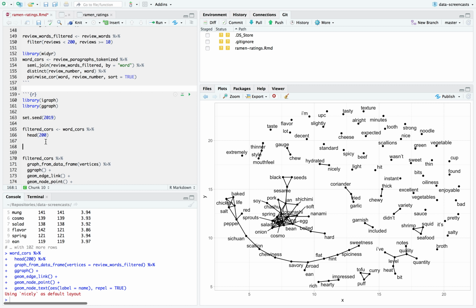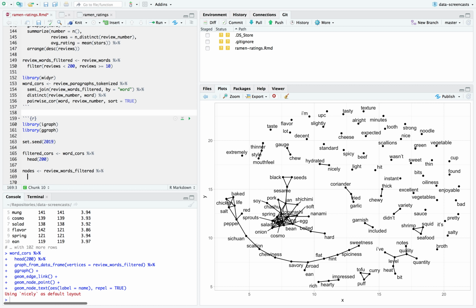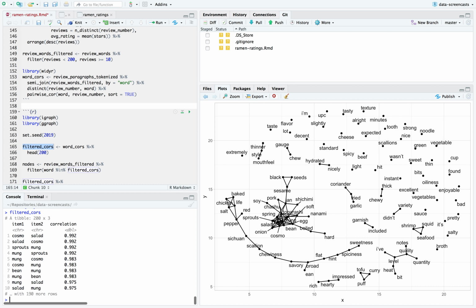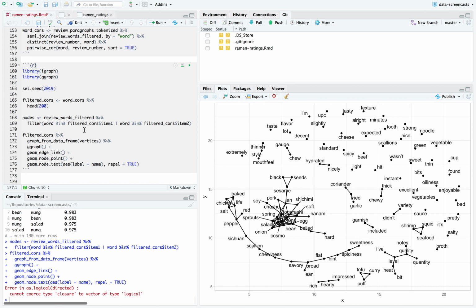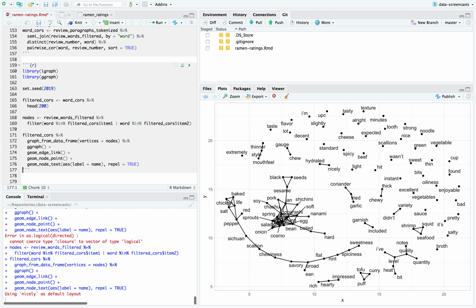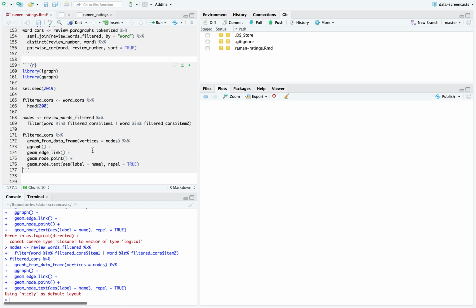I need to say take your filtered cores, and then your nodes are my review words filtered, but filter where word is either, notice filtered correlation, I can say it's either item 1 or word in filtered cores item 2. Vertices equals nodes. So now I've created a subset of these vertices.